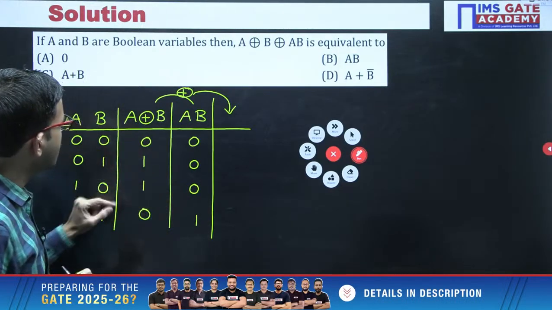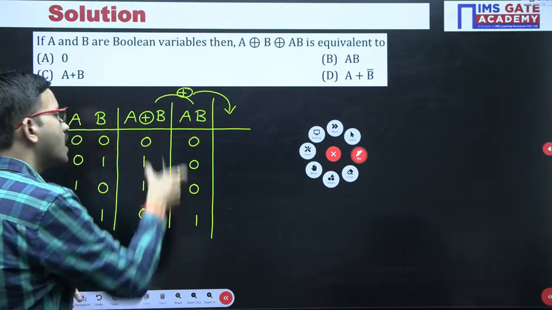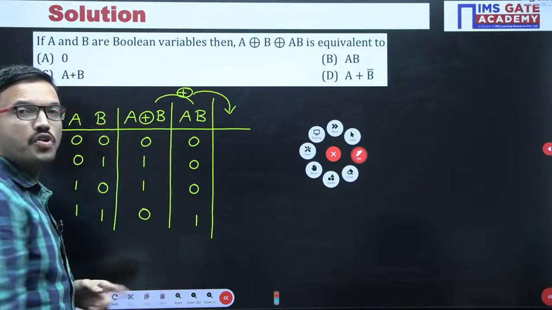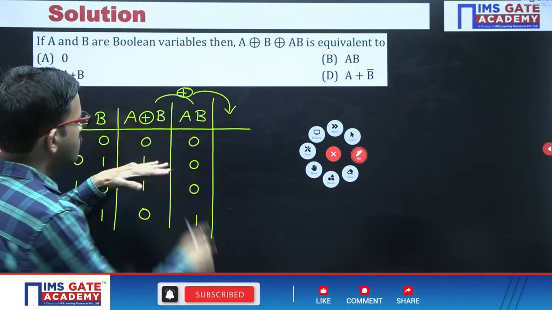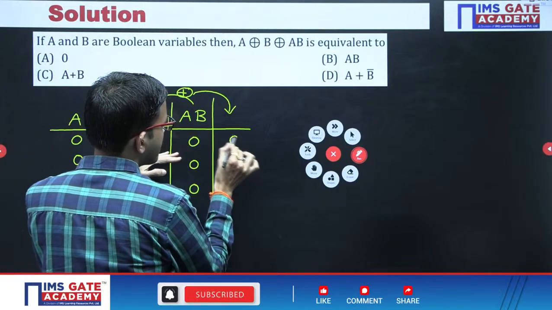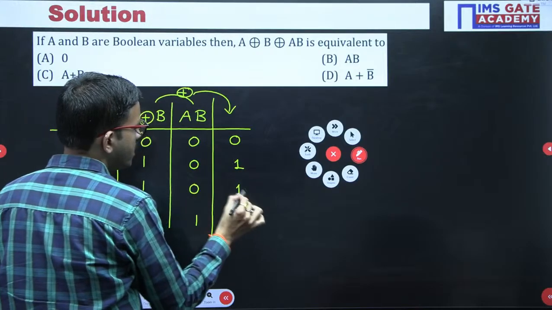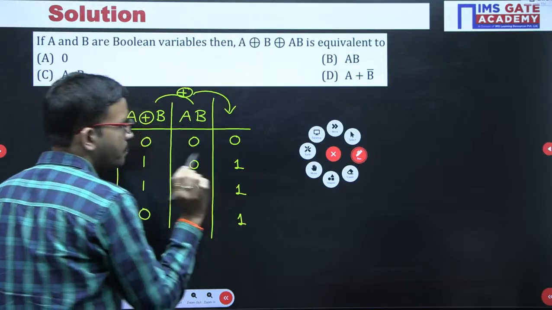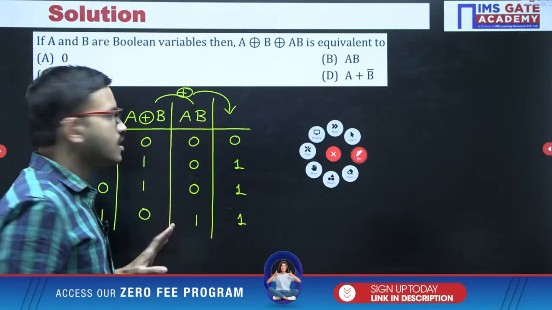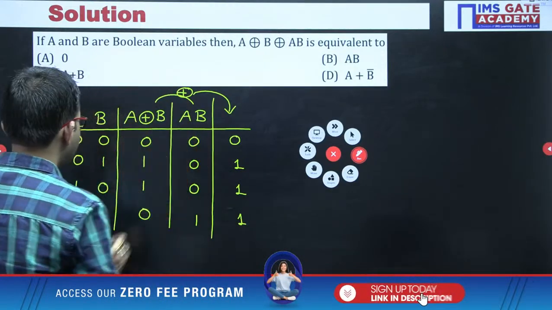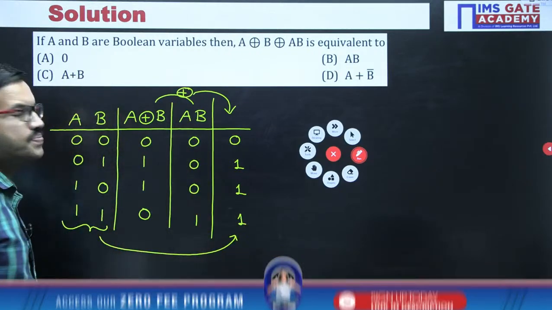Whereas for A XOR B, the 0 1 combination and the 1 0 combination give you 1. Now among these two columns, for every row you have to perform XOR. 0 XOR 0 is 0, next 1 XOR 0 is 1, 1 XOR 0 is 1, 0 XOR 1 is 1. Now after you get this, forget about these two columns, just compare your inputs with the output column, that's all.